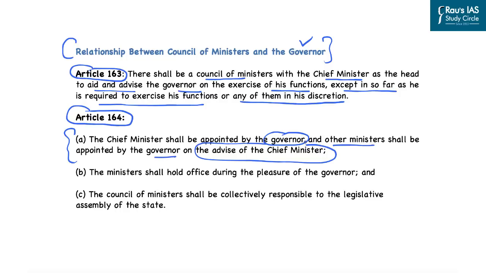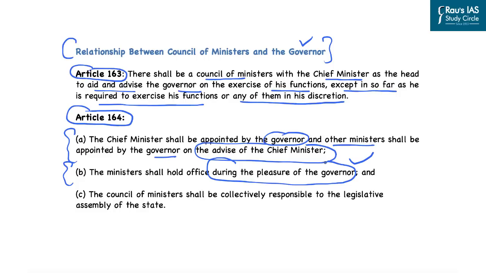Now, this is a conventional practice in the case of parliamentary democracy, where the head of the state appoints the prime minister or the chief minister, and on the basis of the advice of the prime minister and the chief minister, the ministers are then appointed. Further, it has been provided in Article 164 that the ministers shall hold the office during the pleasure of the governor. And this is the clause which has been invoked by the governor of Kerala, that since the ministers hold the office during the pleasure of the governor, he can also withdraw this pleasure,